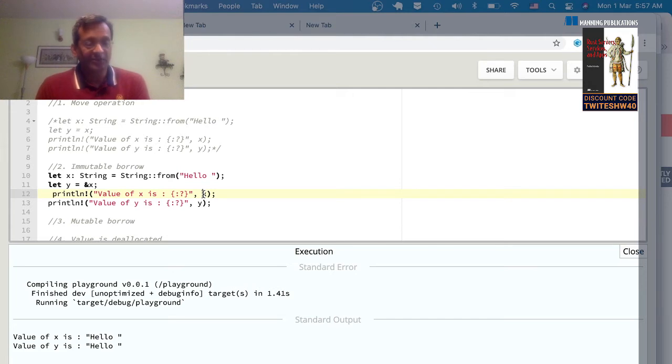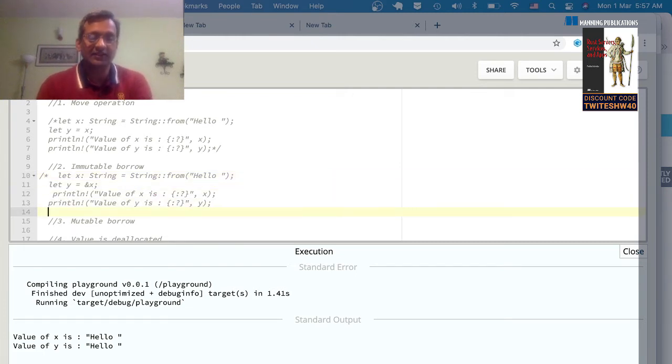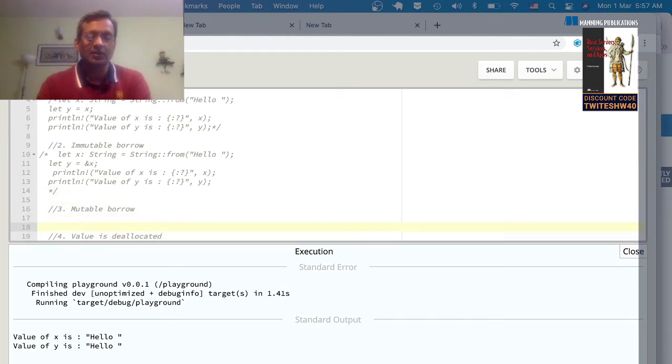Now, there will be situations when you write a program where you want to borrow a value but also modify it. So let's look at that as the third case. And that's called the mutable borrowing situation. So just going to copy paste. It's faster. Right. Now this time I'm going to try and borrow, this time with a mut keyword. So this is the way you borrow mutably. The first thing is when you declare x, you have to say it's a mutable value.